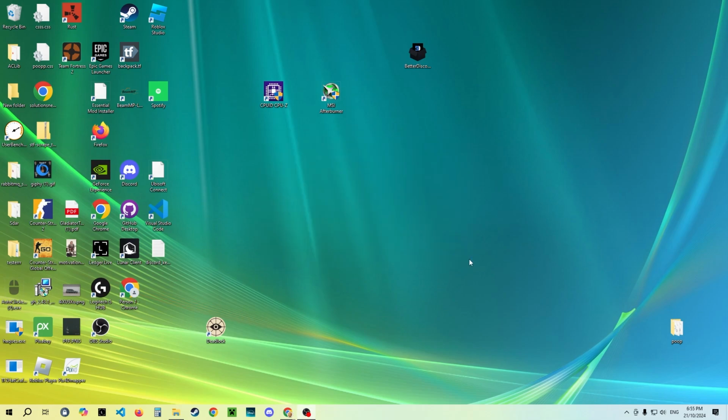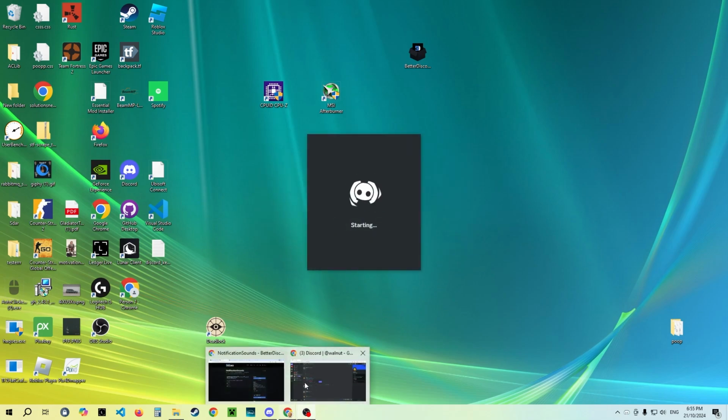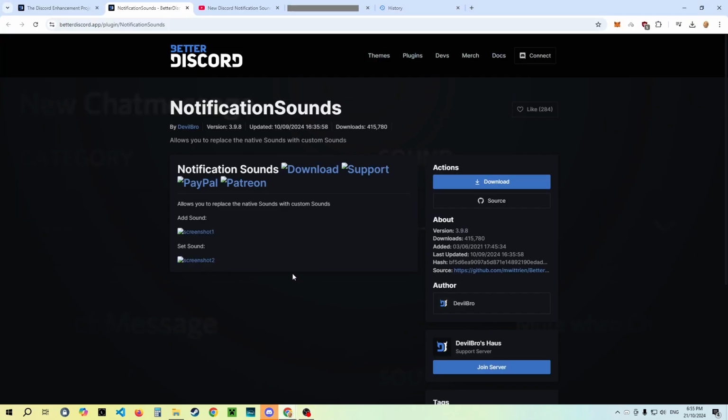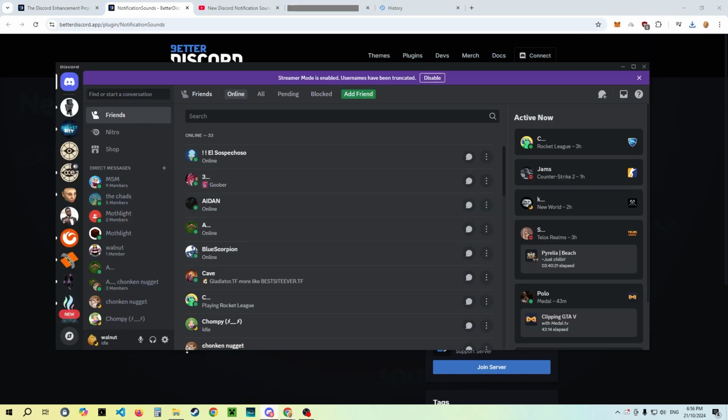Then once it's installed, you want to go back to Google, and I'll leave a link to this in the description, but you want to download this plugin, Better Discord Notification Sounds. That will download, and then you want to launch Discord.